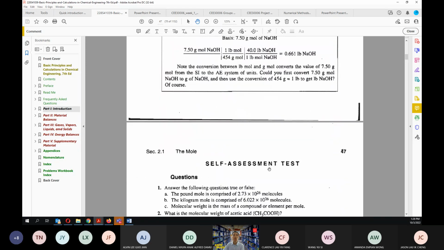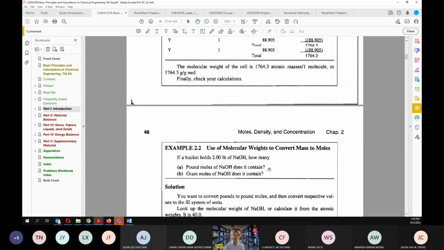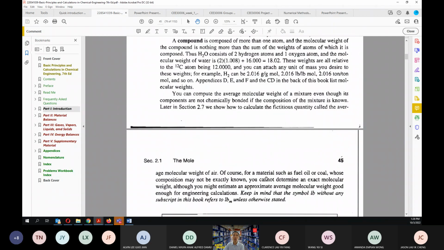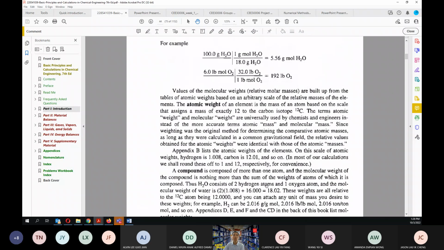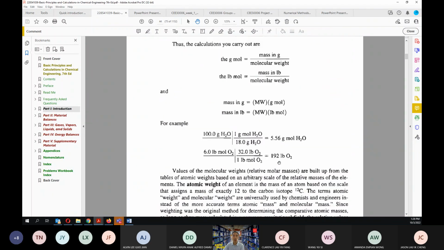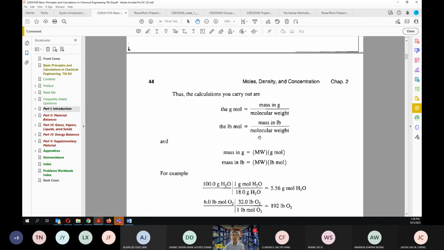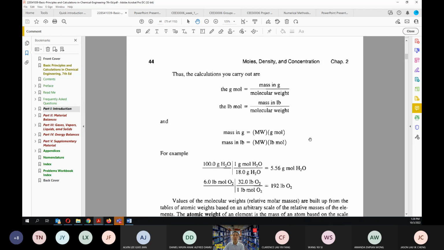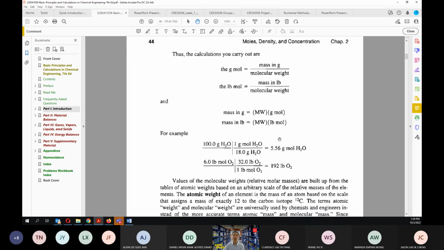Okay, so that is a very good question that you guys need to understand, because when we are dealing with the mol, it does not mean that we are dealing with the gram mol only. So this is the thing that is important. You need to check: the gram mol is the mass in gram divided by the molecular weight in gram per gram mol. The lb mol is the mass in lb divided by the molecular weight in lb per lb mol.